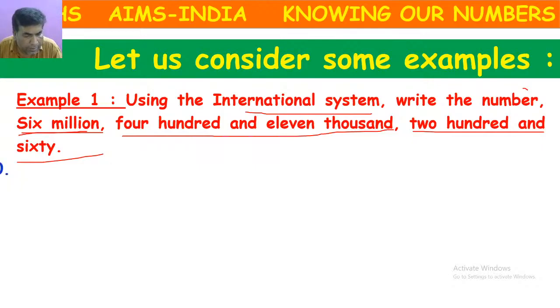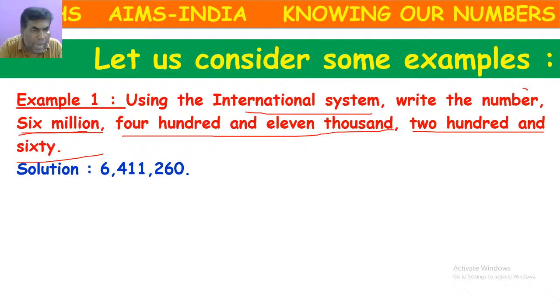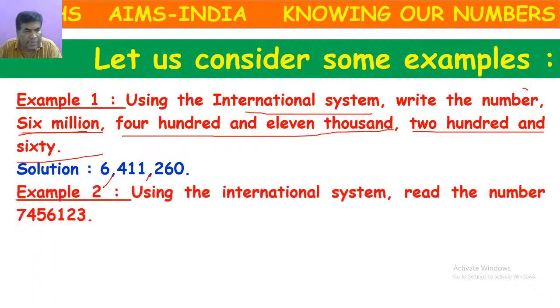You are correct. So yes, we have to represent like this because they are asking the international system. First we have to write all the numbers, then after 3 numbers, comma, after 3 numbers, comma. Very good. Next, try another question.